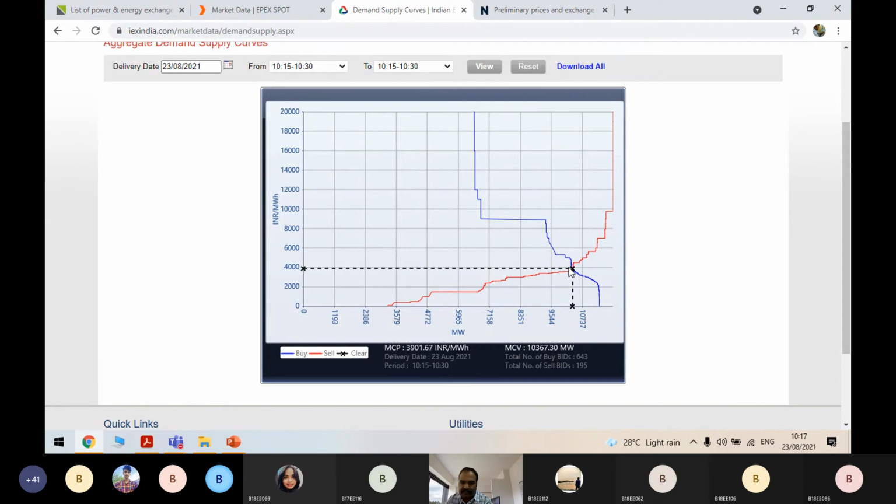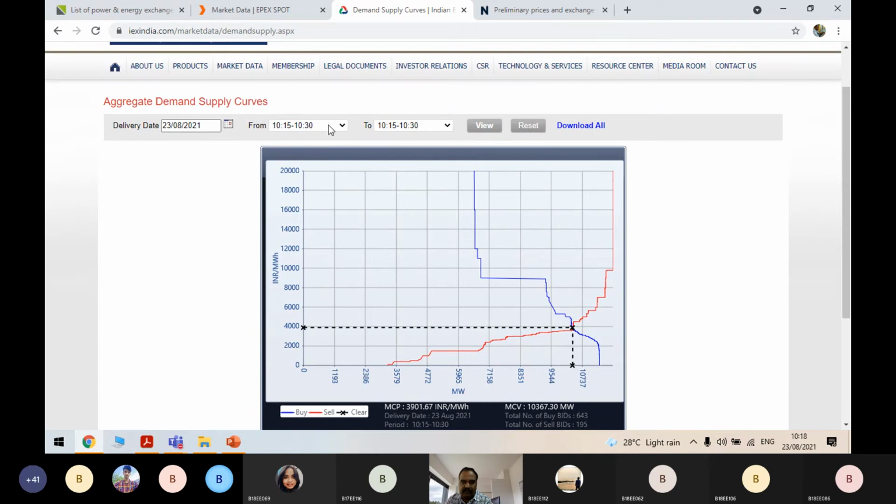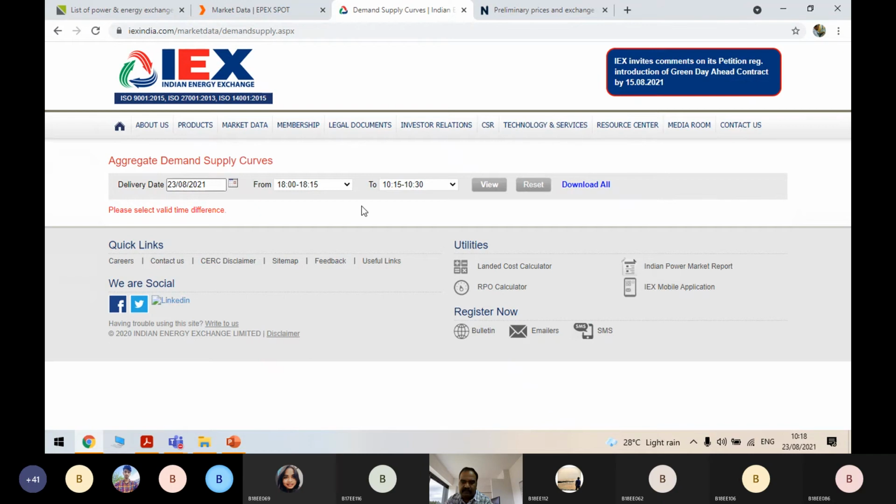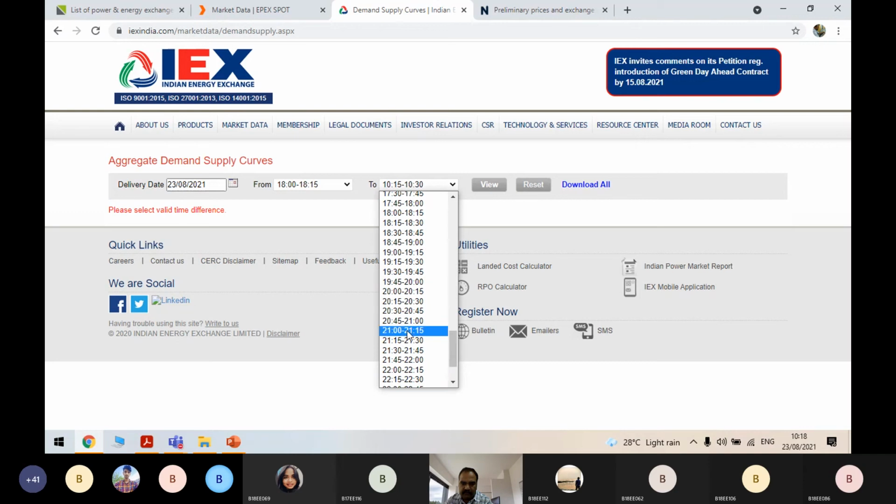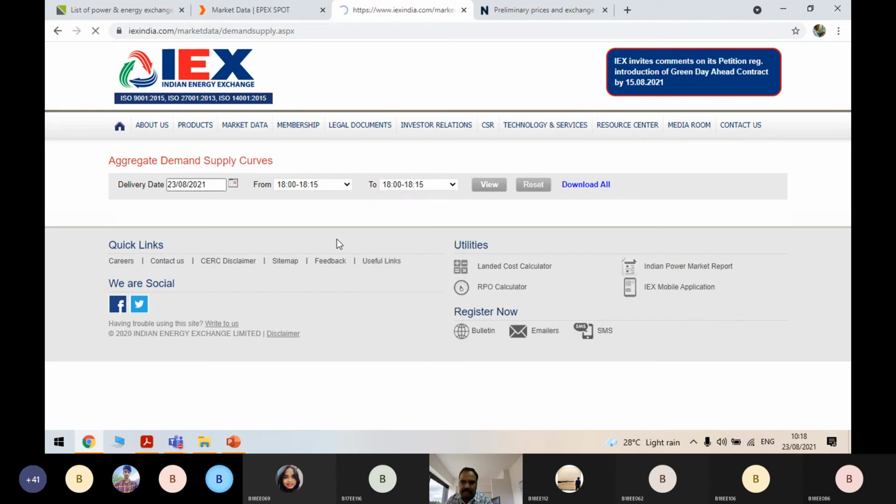4,000 rupees nearly, and the market clearing volume is somewhere between 9.5 and 10, somewhere around 10,000, right? See, the market clearing volume is 10,367 and the market clearing price is 3,901. And this duration is from 10:15 to 10:30 for the 23rd, for today's date. For a different duration, let us suppose for today 6 to 6:15. Okay, 6 to 6:15. What is this? I am not getting it.